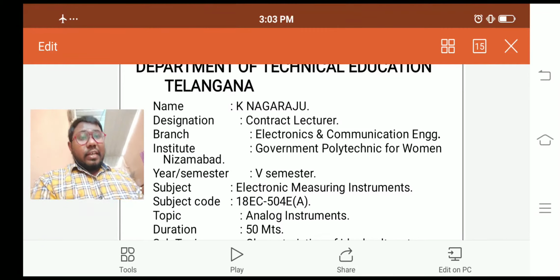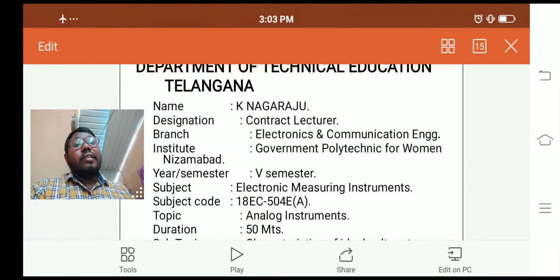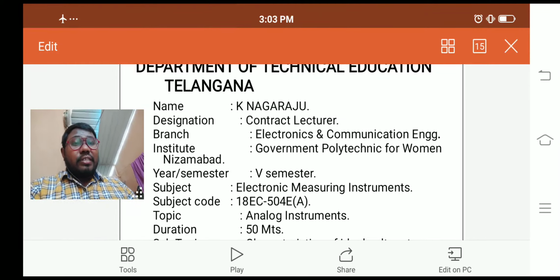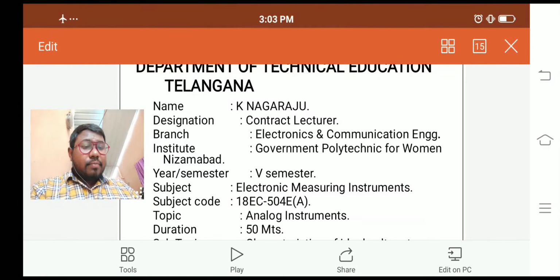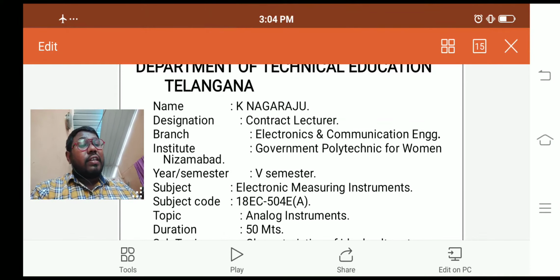Here we have the classification of measuring instruments, like analog instruments and digital instruments. What is an analog instrument? An analog device is one in which the output or display is a continuous function of the time and bears a constant relation to its input.